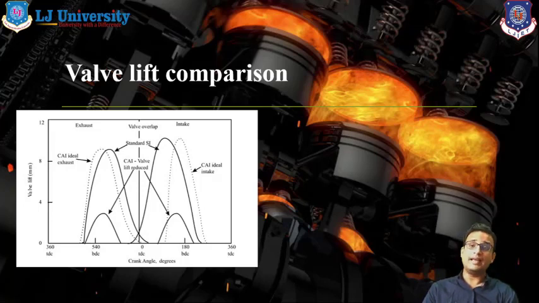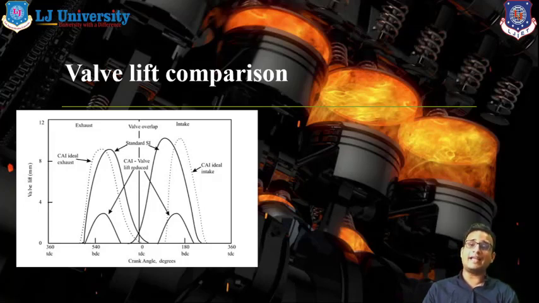But in idling, CAI results are achieved with the help of the idling system, and achieving idling in this system is very difficult or negligible.